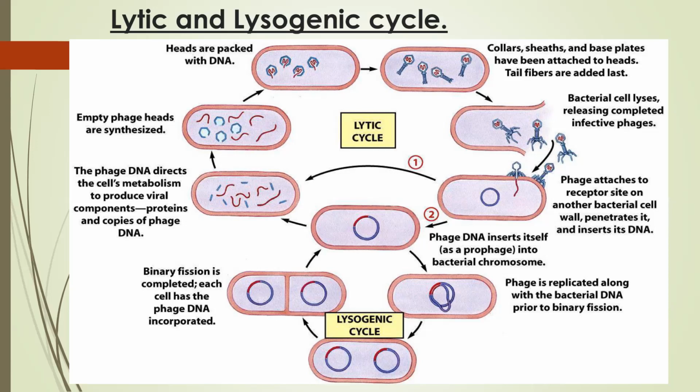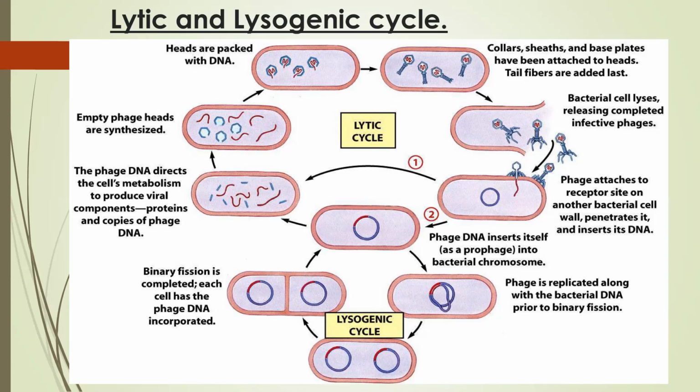The mitotic cell division will take place, and it will divide this one into two portions like this. So one portion, other portion. In this way, the genetic material is passed on, and the infection of the cell will go on taking place.